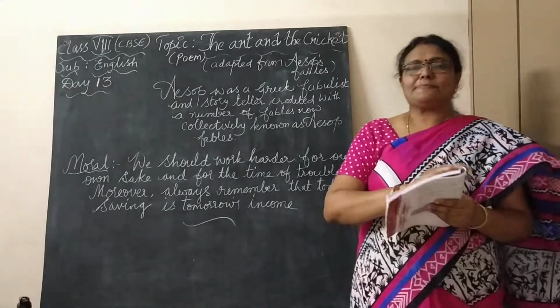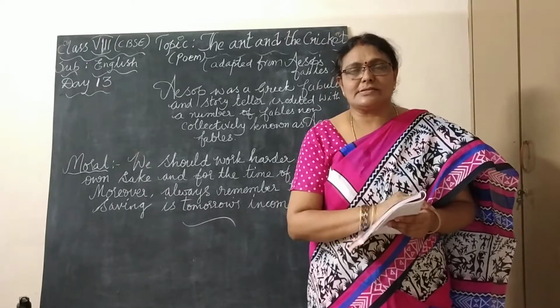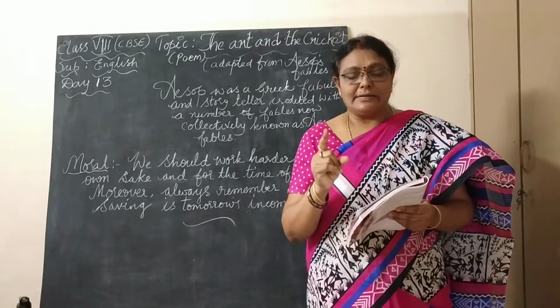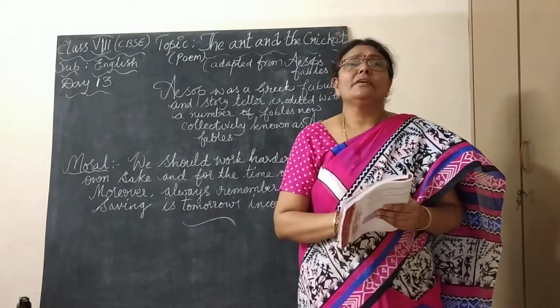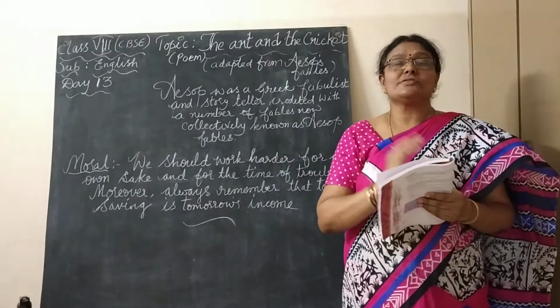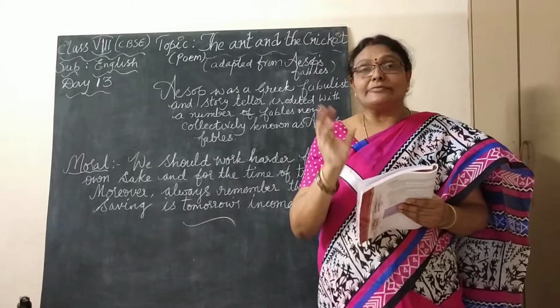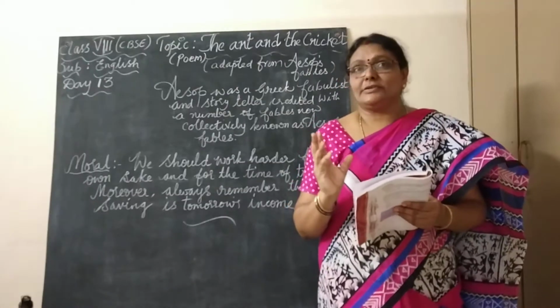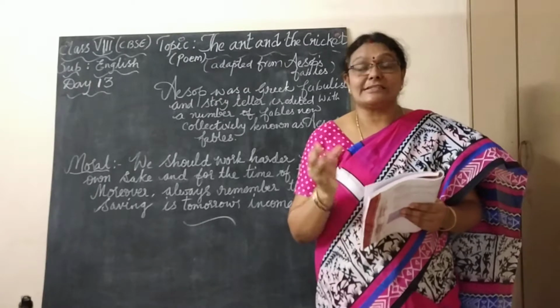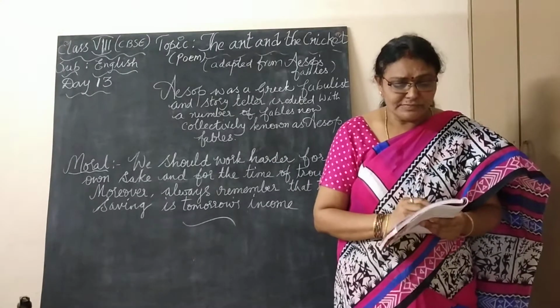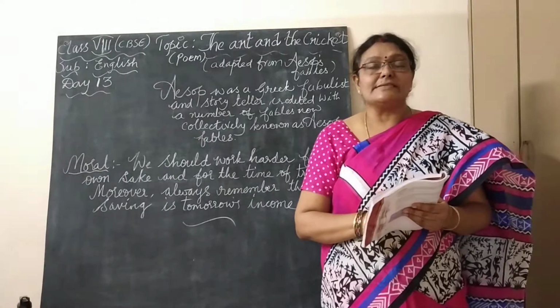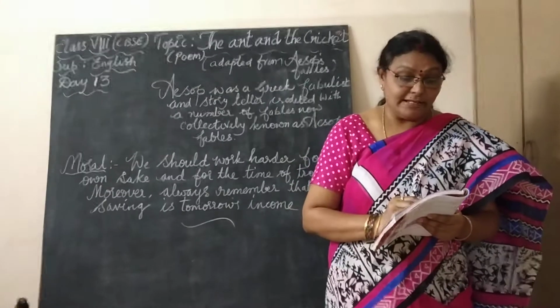See, in this poem we have two characters. One is the ant, another is the cricket. You all know ant. I will not tell you, children. You have seen the ant in your house. It is really a hard-working insect. And cricket, you must know what is cricket. Cricket comes under the grasshopper family. Cricket is a bit lazy, but ant is hard-working.